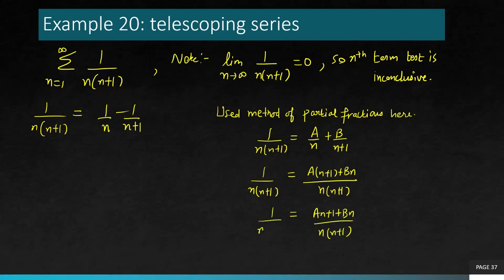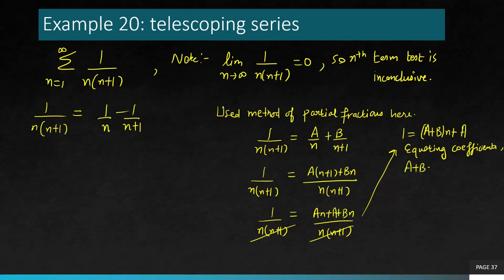And now you can see the denominator getting cancelled out. And now you rewrite the numerator as 1 equals a plus (a plus b) times n. Okay, it should be a, not 1. And now if you equate the expressions on both sides, in other words, you equate the coefficients on both sides, what you see is a plus b equals 0, because there is no n term on the left hand side, so it's 0 times n.